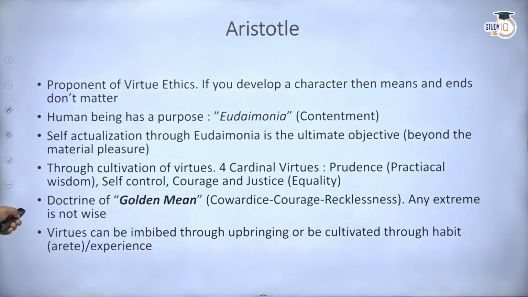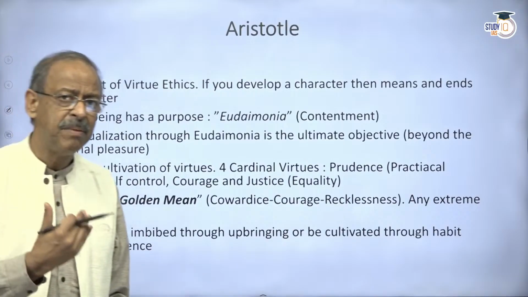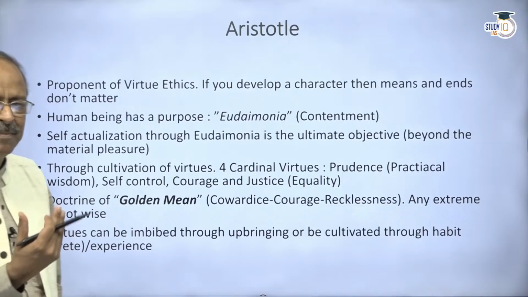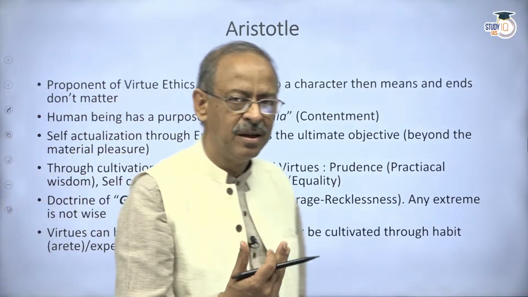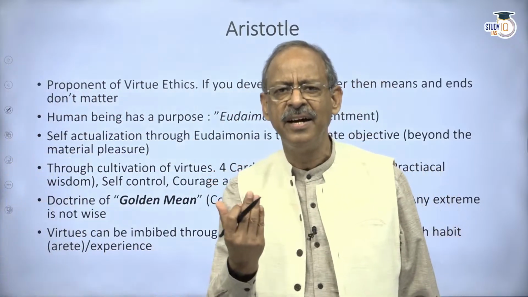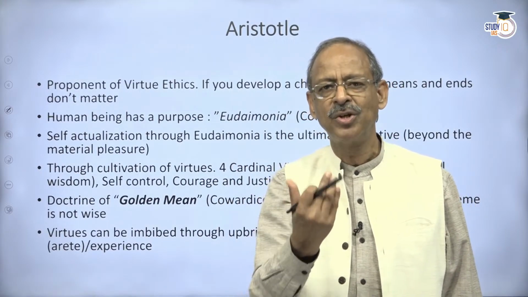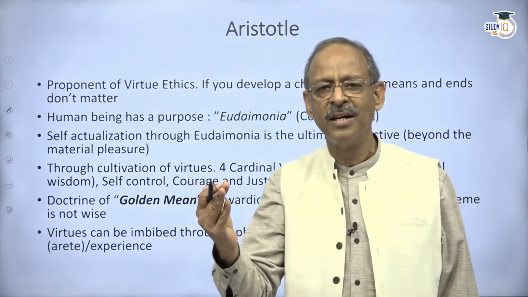Now, as I have mentioned earlier, some virtues can be imbibed, meaning that if you live in a particular family where no one tells a lie or it's looked down upon, you start imbibing it, because you start feeling it's not right to tell a lie.